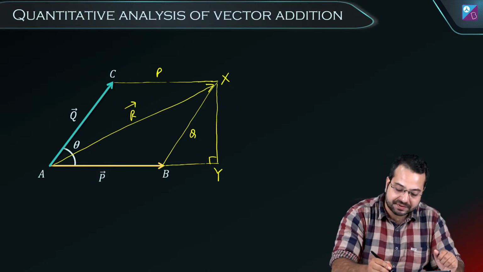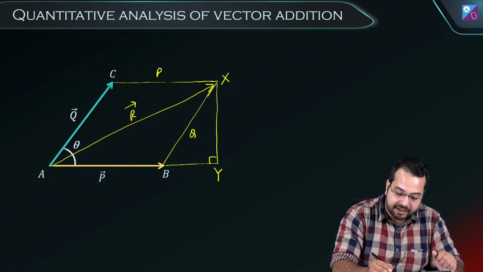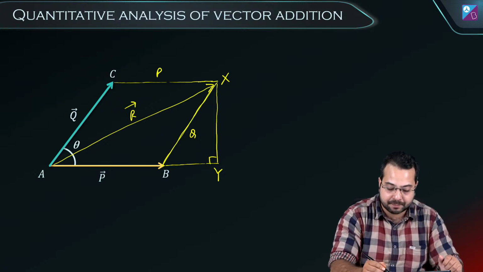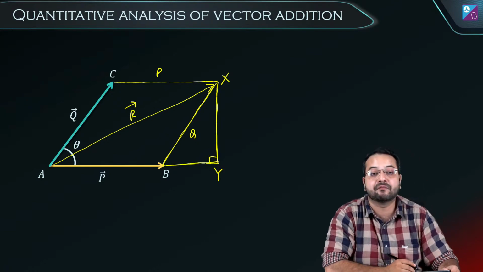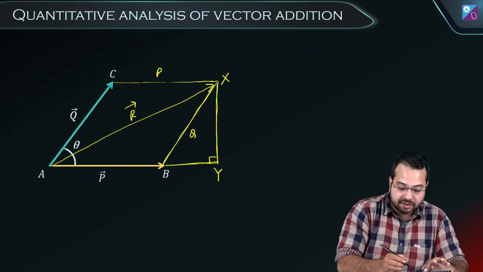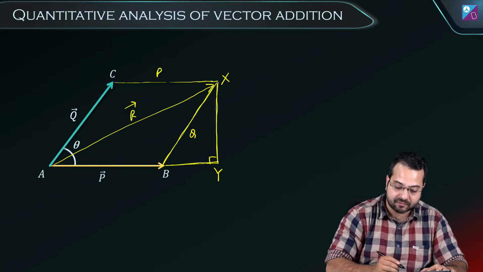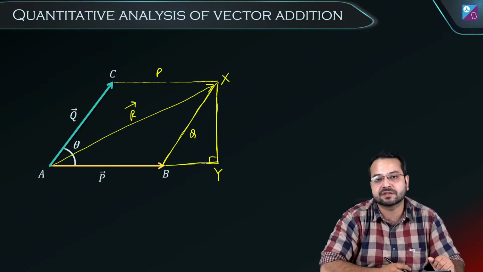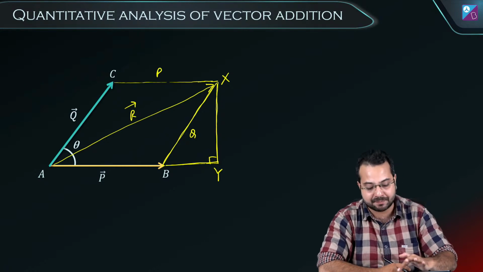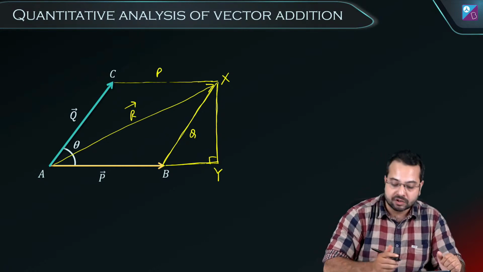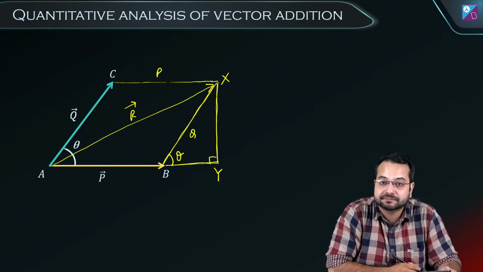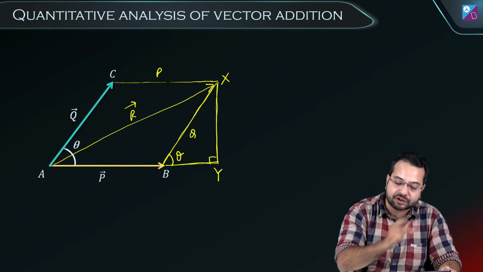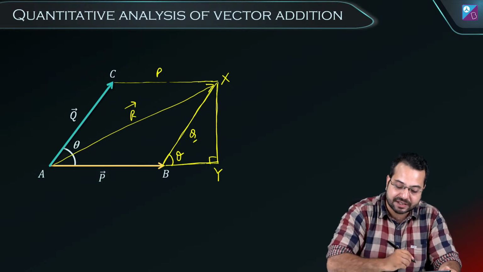Now what I know is that in triangle XBY, can you see this triangle? Triangle XBY. Now this AC and BX are parallel to each other. So by the property of corresponding angles, this angle is also going to be theta. What is the length of BX? The length of BX is q.